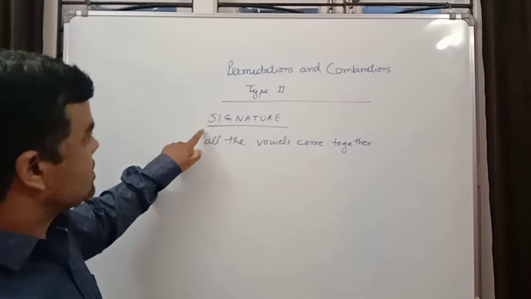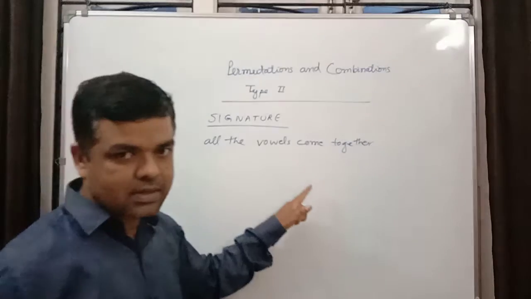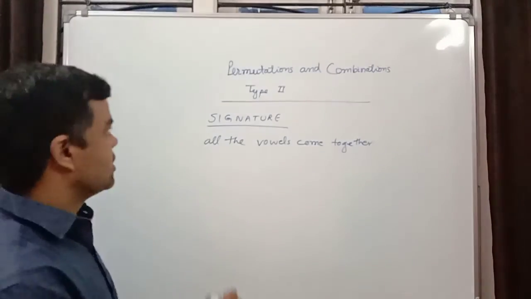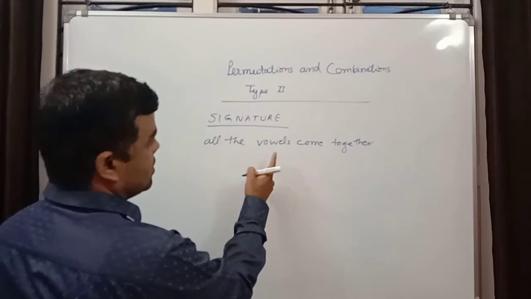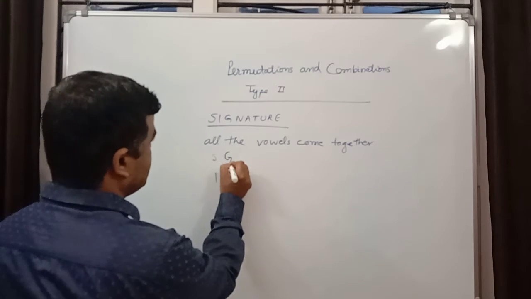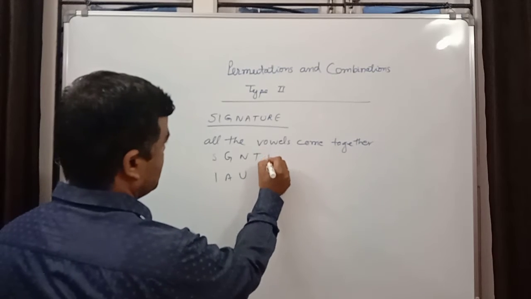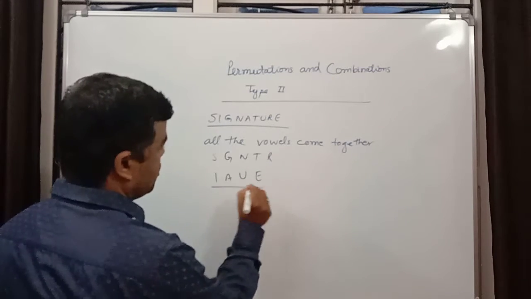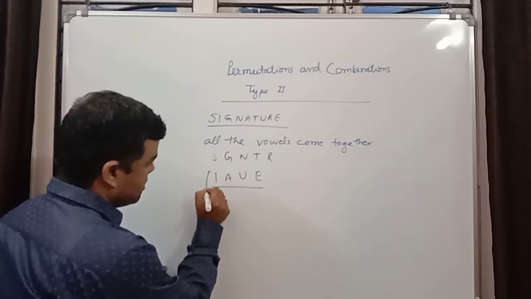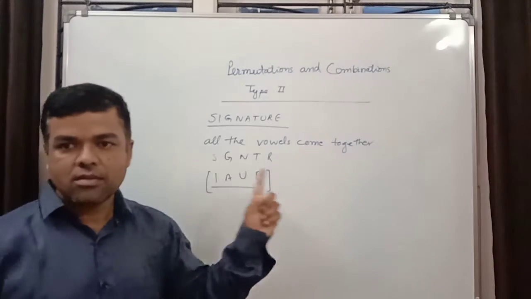So in the letters of the word signature, how many words can be formed if all the vowels come together? So S, I, G, N, A, T, U, R, E. Okay, 4 vowels and 5 consonants. So if all the vowels have to come together, then you have to take these 4 vowels as one letter.